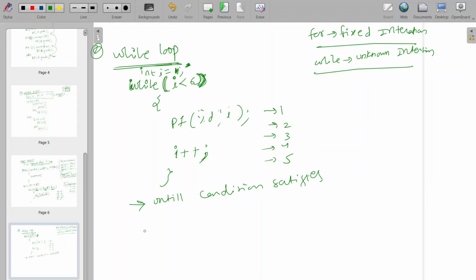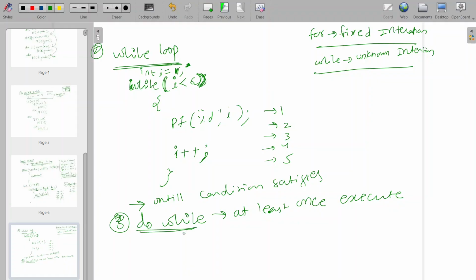This was the while loop, and the same do while loop is also okay. Third one is do while. What the do while loop will do means, first it will execute at least once. Maybe for loop or while loop may or may not execute even one time, but do while loop every time will execute at least once.